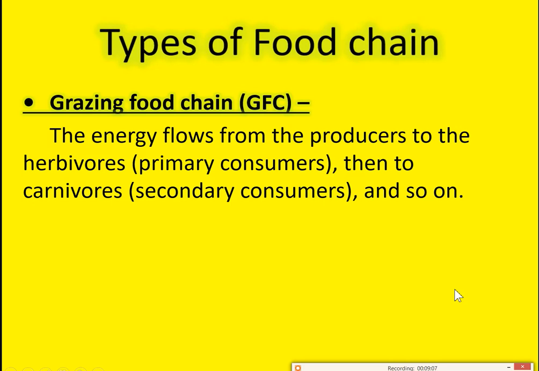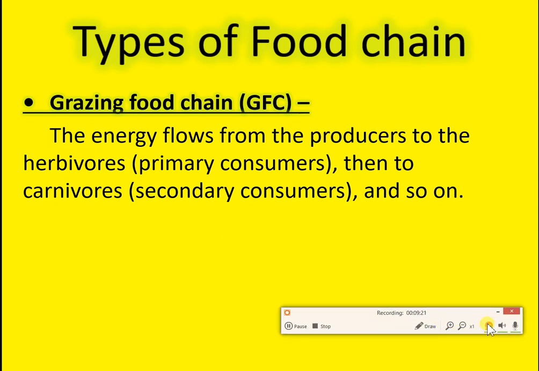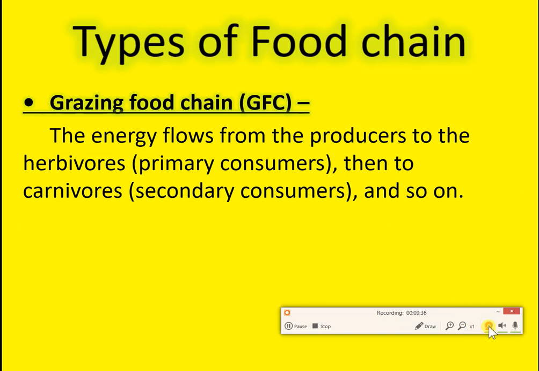There are various types of food chains. The first one is the grazing food chain. In this grazing food chain, we can see that the energy flows from producer to consumer. In the grazing food chain, herbivores are the first ones.